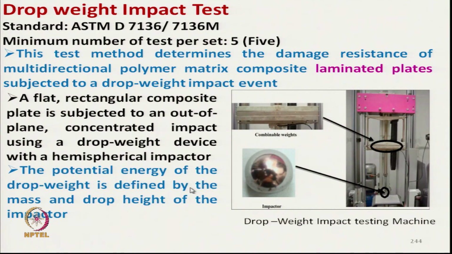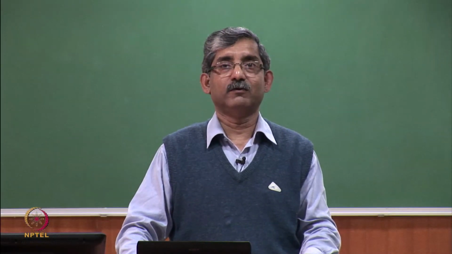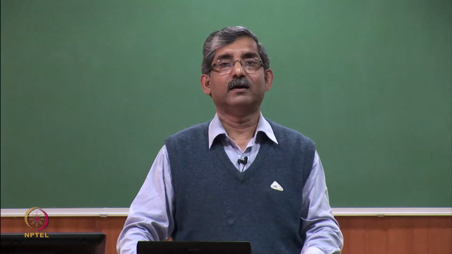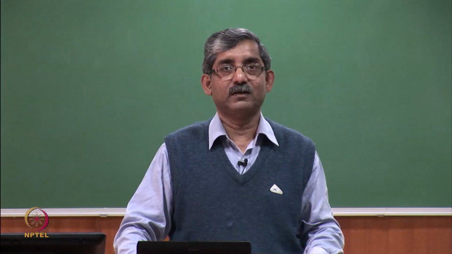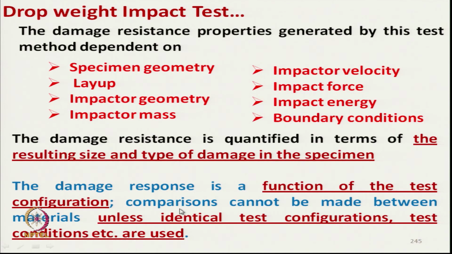So, the potential energy of the drop weight is defined by the mass and drop height. So, we can change the mass of this impactor and height of this impactor, and there will be a free fall and it will impact on the composite material. The specimen dimension is 150 mm by 100 mm and thickness is as per the specimen.